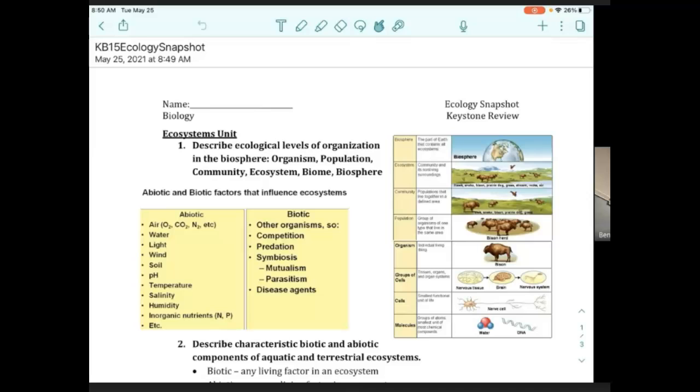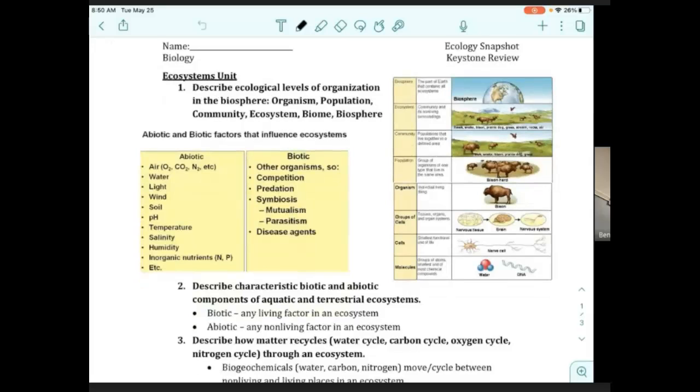All right, guys, we got 5 minutes here. Let's talk a little bit about ecology, okay? We'll just read through the anchors. These will be some easy points here for us, okay? So KB-15 here, ecology snapshot. The first thing the Keystone says is describe the ecological levels of organization in the biosphere. Organisms, populations, communities, ecosystems, biomes, and biosphere. Just a bunch of words, but let's make sure we understand how they relate to each other.